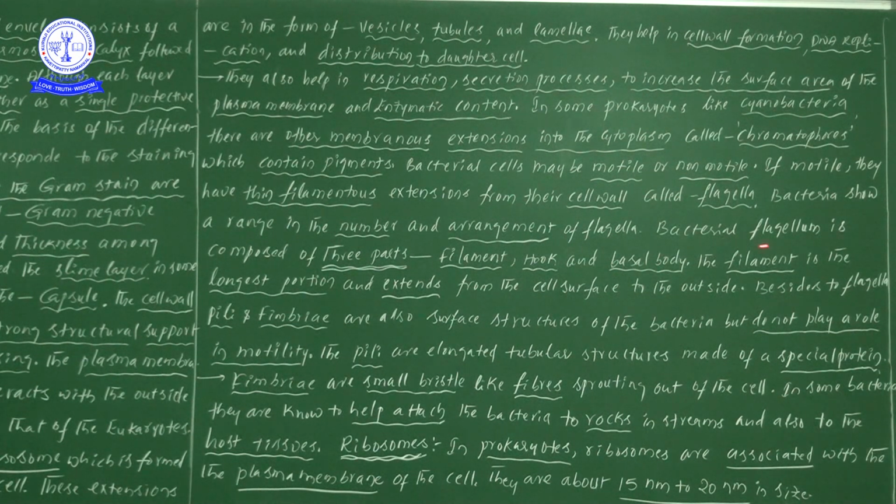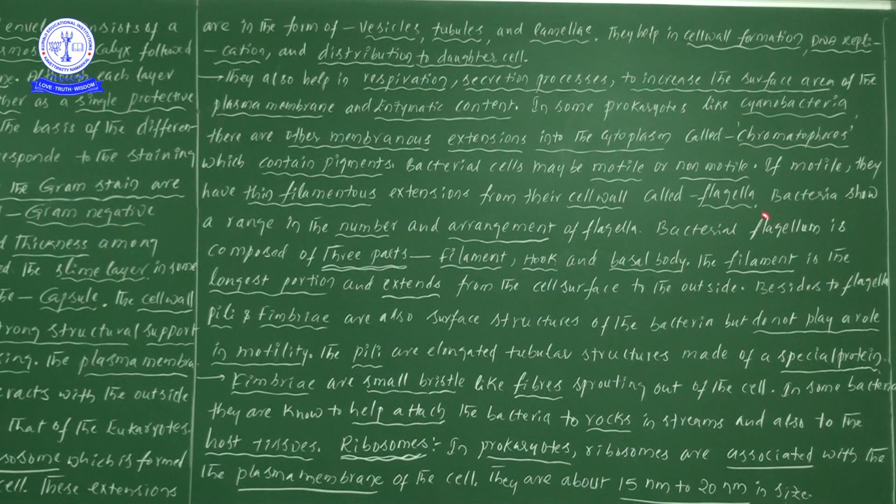Next one, bacterial flagella is composed of three different types of parts. If you see the structure of a bacterial flagellum, sometimes I have written flagella and sometimes flagellum.